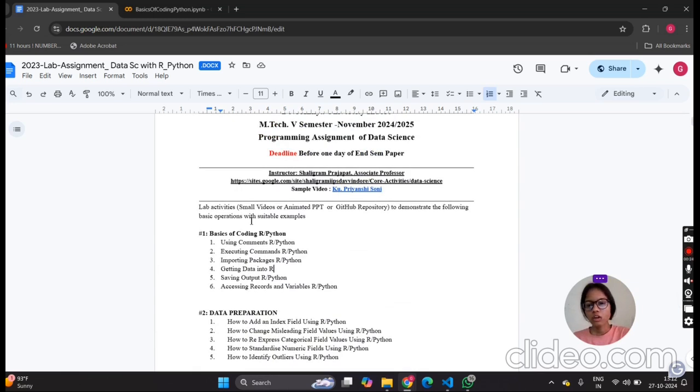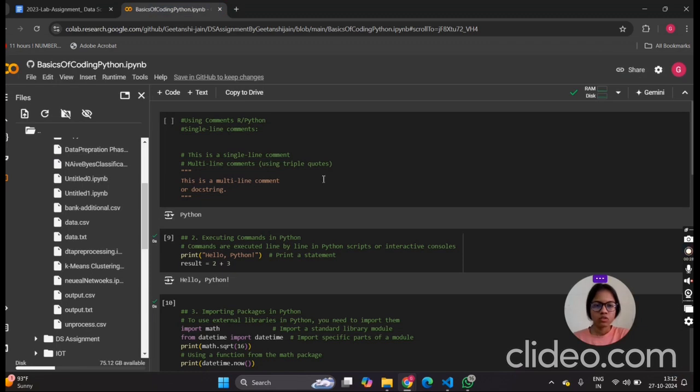I use Google Colab here, so we can write and execute our commands. What is Google Colab? Google Colab is basically a browser based tool where we can write and execute Python code on the cloud. So this is the interface of Google Colab, and I will explain it.